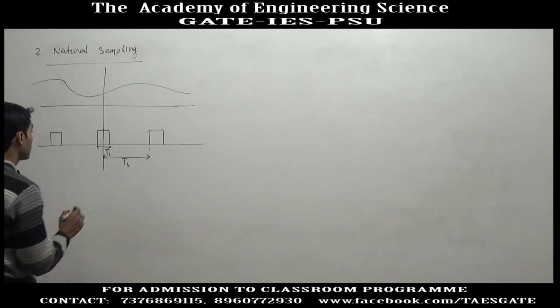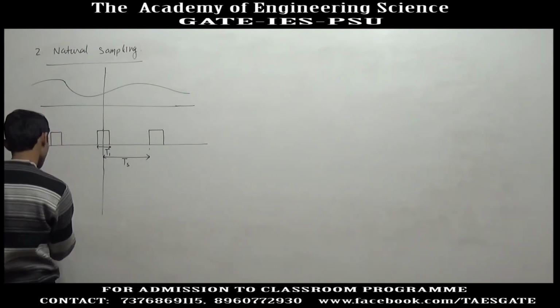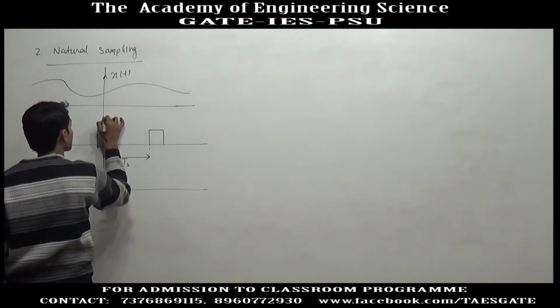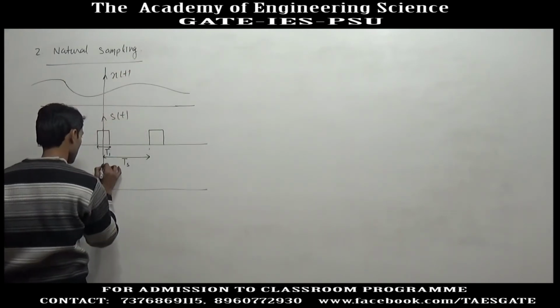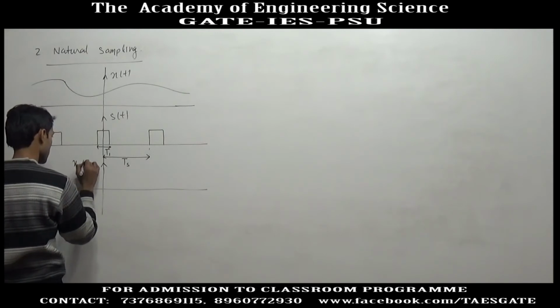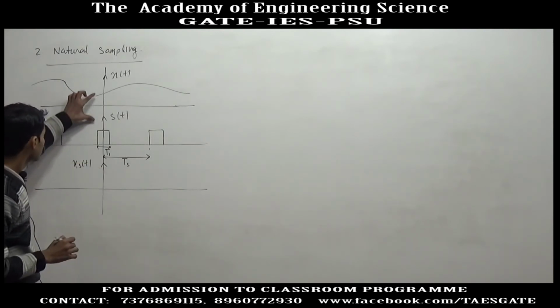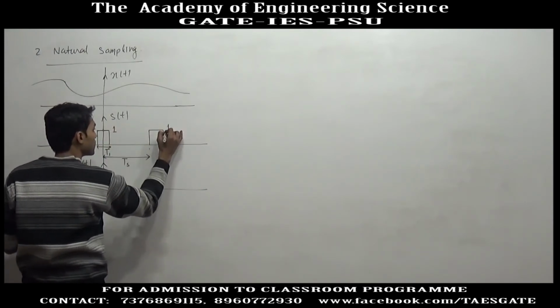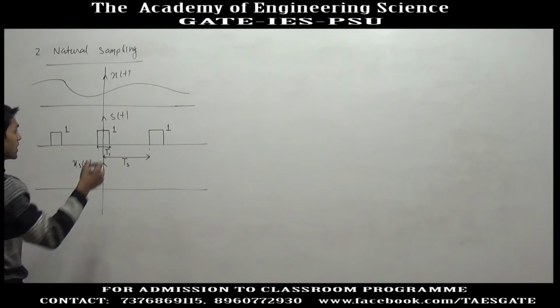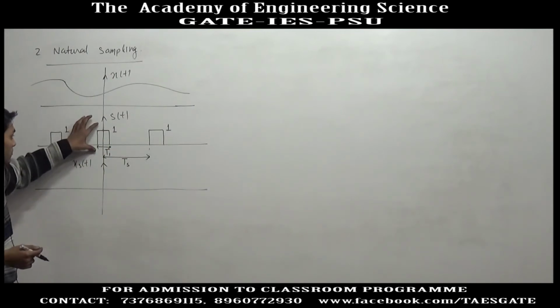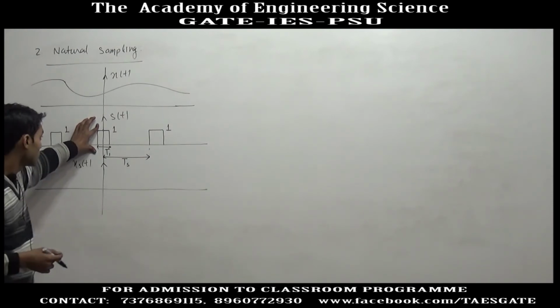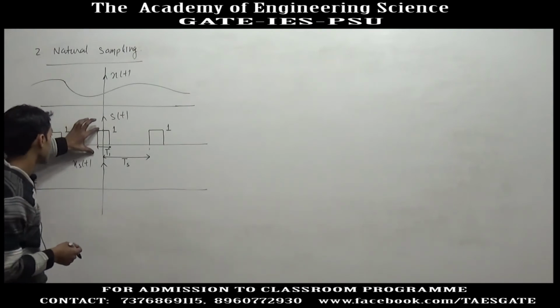So now if we multiply these two signals, we will get the sampled signal. This is x(t) and this is, suppose, s(t), and here x_s(t). In case of ideal sampling, we took an impulse train, and an impulse has a strength of 1 area. Here the height is 1.